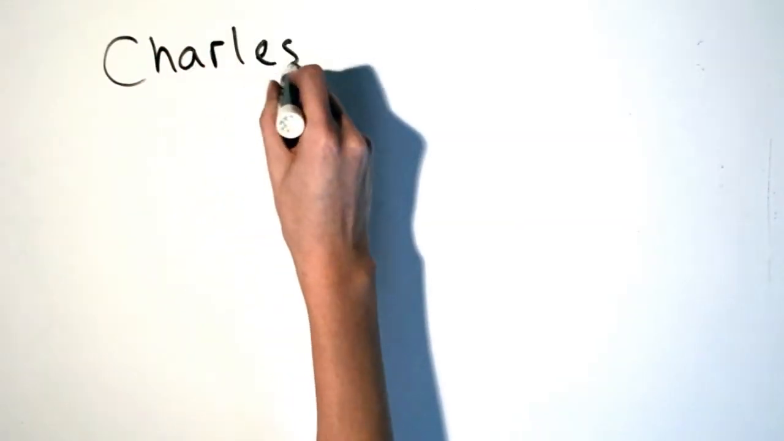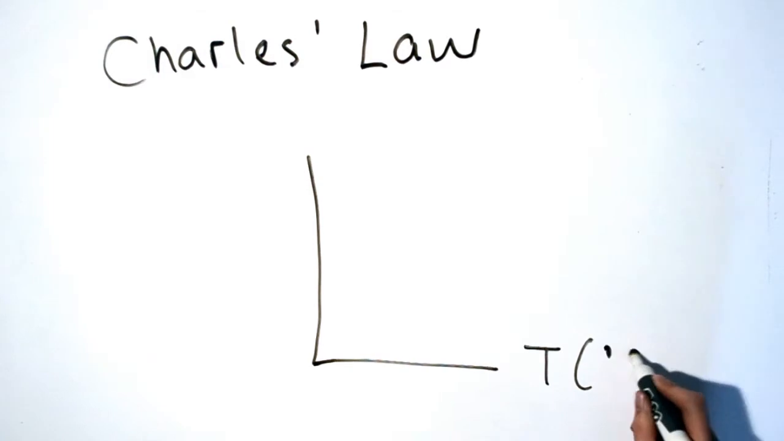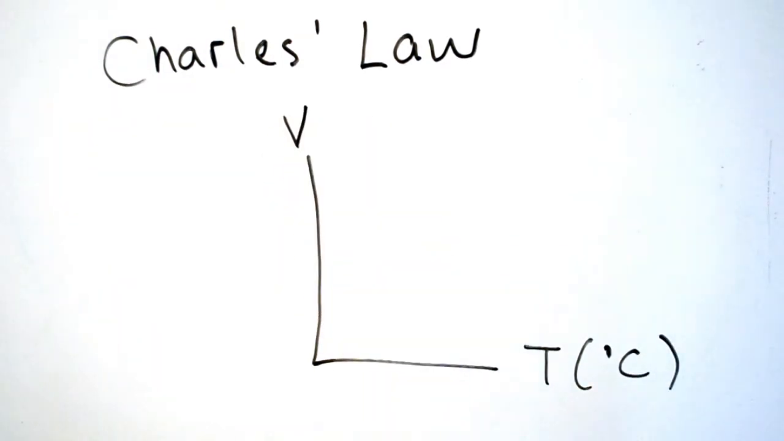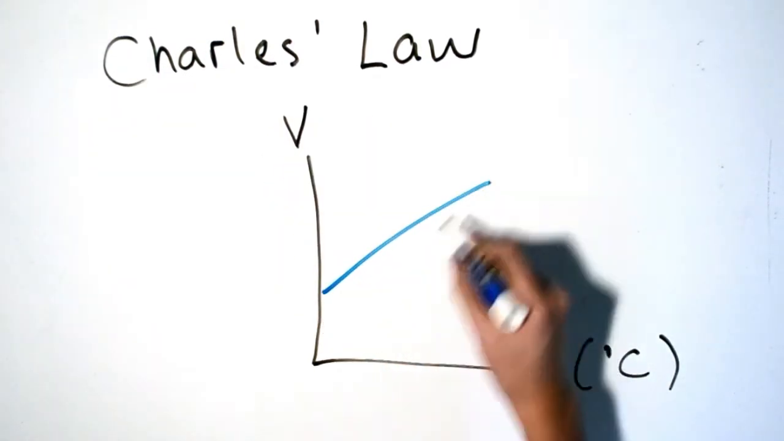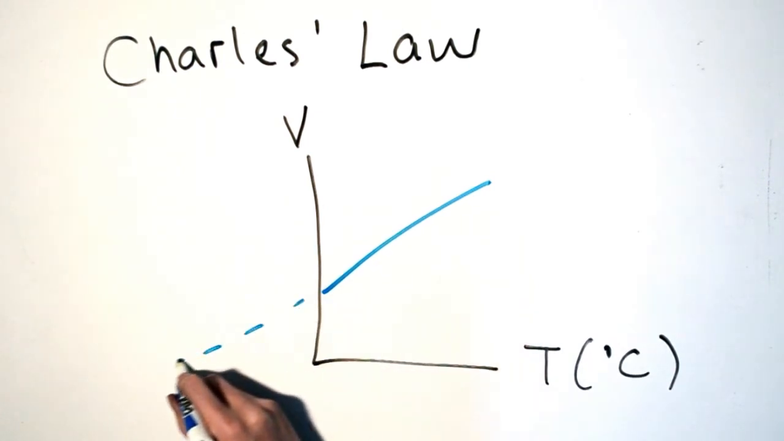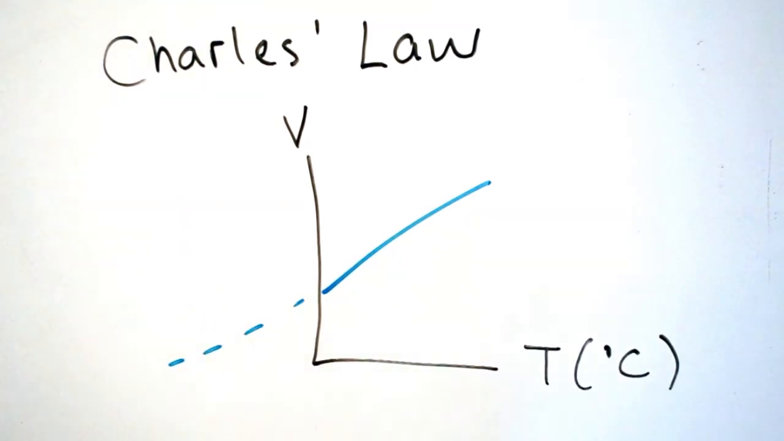Next, we'll move on to Charles' Law. When the volume of the gas is plotted against temperature, a straight line is observed. This plot demonstrates that volume and temperature are directly proportional. Note that if we represent the temperature in degrees Celsius, the line does not pass directly through the origin.